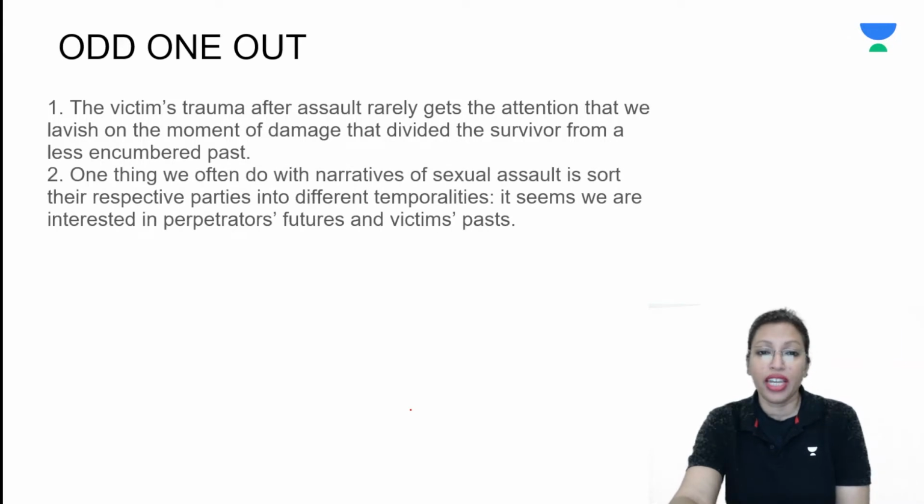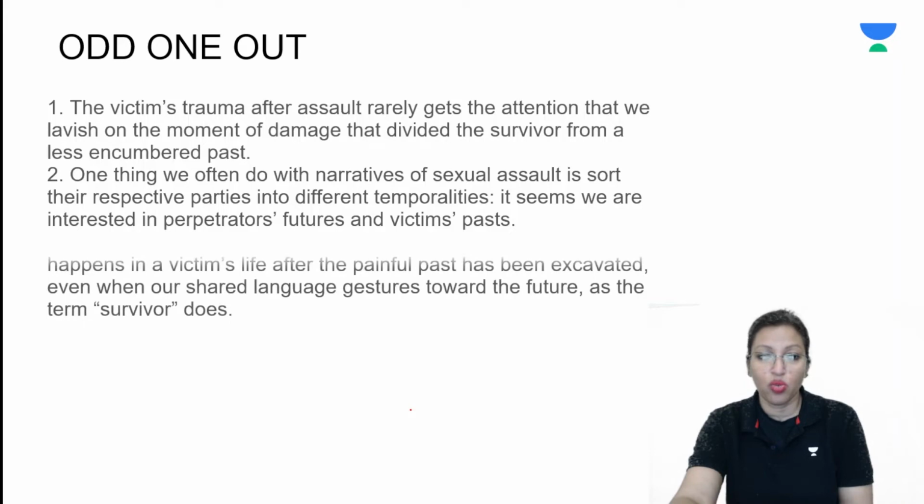One thing we often do with narratives of sexual assault is sort their respective parties into different temporalities. It seems we are interested in perpetrators' futures and the victim's past. So apparently when there is a sexual assault and the narrative is described or discussed, we kind of put different people in different categories. So the perpetrator, the criminal, we are interested in his future, that he should be punished, and we are interested in the victim's past, what was the victim all about, and so on.